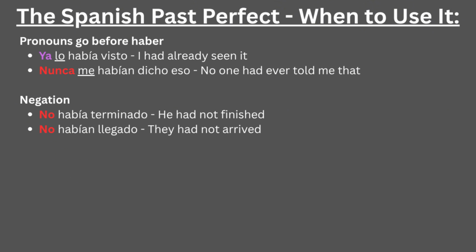Other examples of the Spanish past perfect can be with pronouns that go before haber, along with negation. "Ya lo había visto." "Nunca me habían dicho eso." "No había terminado." "No habían llegado."